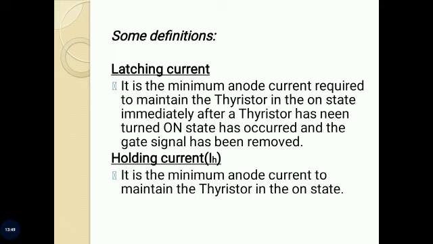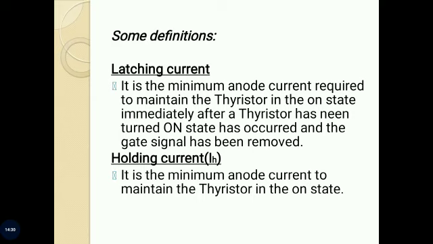Then some important definitions. First one is latching current. It is the minimum anode current required to maintain the thyristor in the on state immediately after a thyristor has been turned on and the gate signal has been removed.